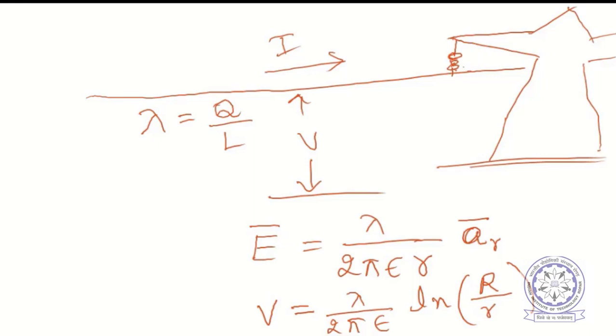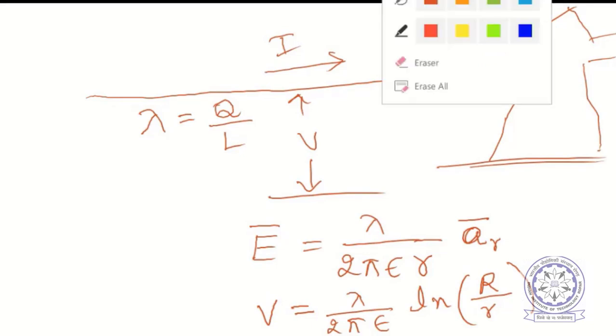Now, what kind of situation does a conductor above the ground correspond to? It forms a line charge, and the ground is considered. So it is a line charge above the ground, and it forms a capacitor with the air in between. There is a conducting surface here, and I am drawing just the cross section of the conductor.